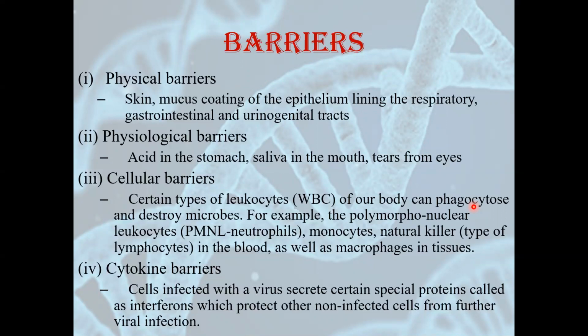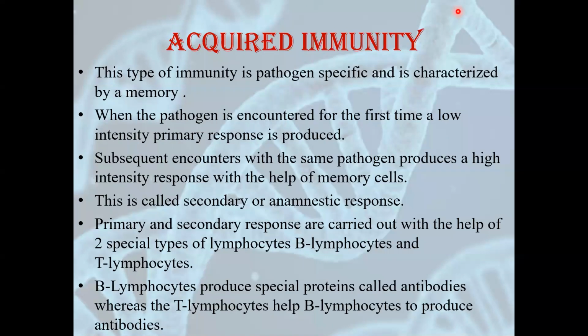So innate immunity is non-specific immunity, yet it is very important for our body as it provides immunity to our body from all types of microorganisms. Moving further, suppose innate immunity fails to protect us from certain organisms, we have another type of immunity which is called acquired immunity. This type of immunity is pathogen specific and it is characterized by memory.